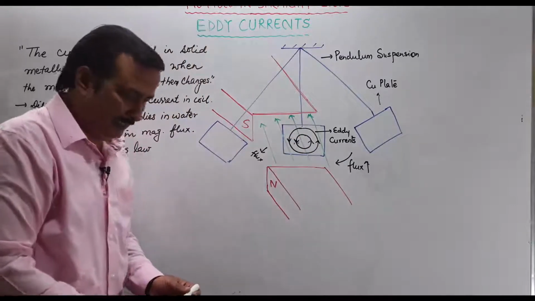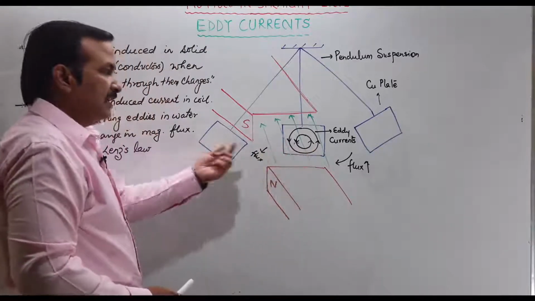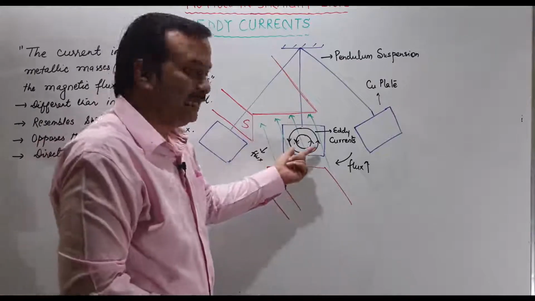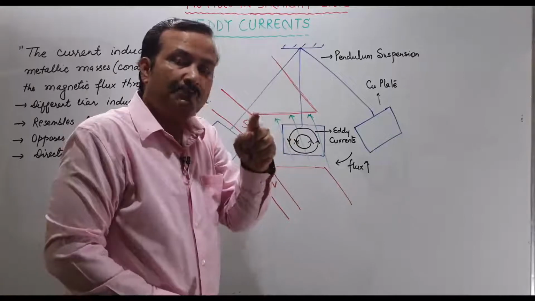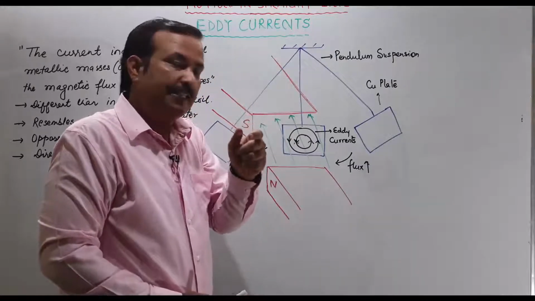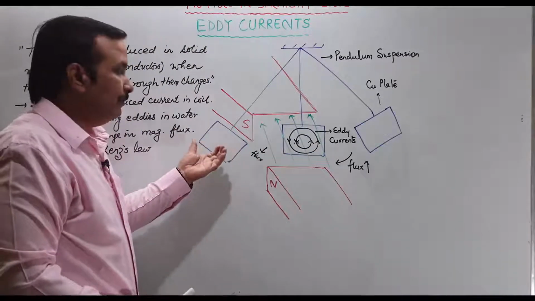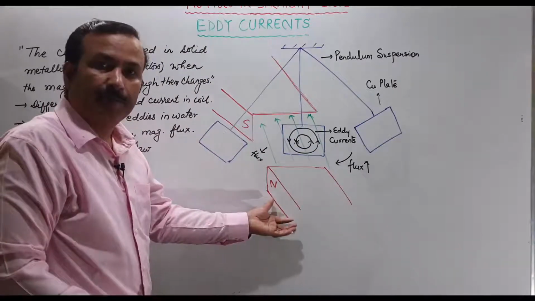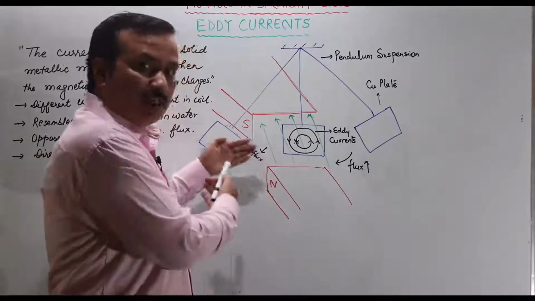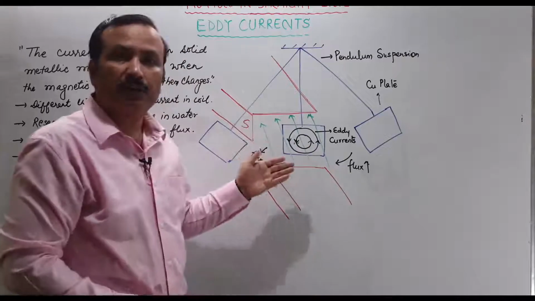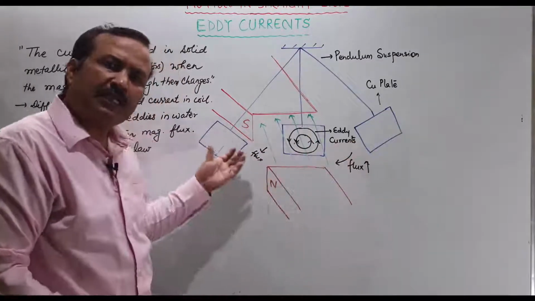anti-clockwise. Yes, when it comes this side, see, the face which is towards the north will be making anti-clockwise, and the face towards south will be making clockwise direction. Then as per the clock rule, it will be the south face of this metallic mass. So when it goes out now, it will be opposed again by the magnetic field, and according to Lenz's law, this side will be south, so that this north will attract it, and the other side will be north. So you will find it will not be simply oscillating.